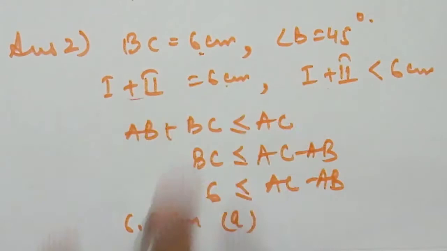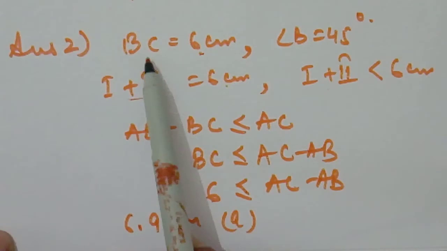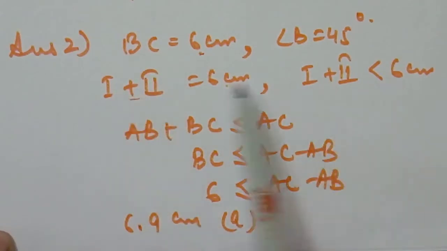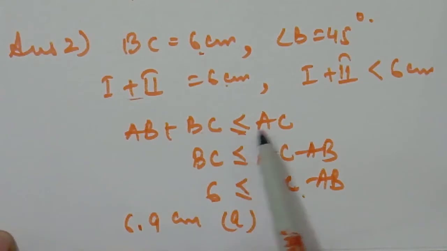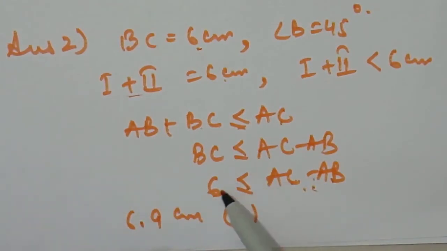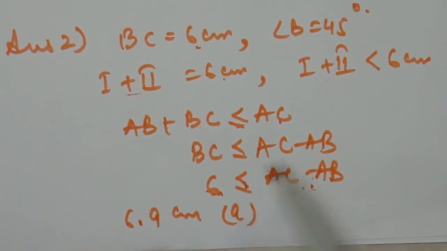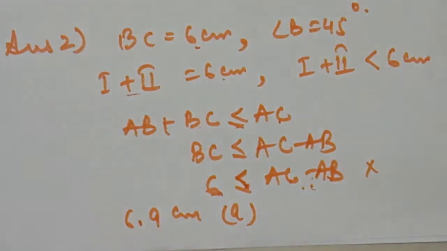In addition, the possible case is that the sum of two sides is always greater than the third side. If the sum of the two sides is equal to or less than the third side, then the construction is not possible. But in this question we are talking about the difference, so we start our proof with the help of addition. AB plus BC less than or equal to AC is not possible. When we shift to the other side, AC minus AB is only possible when it is less than 6. Here this is not a possible case, because it is said AC minus AB is greater than or equal to 6.